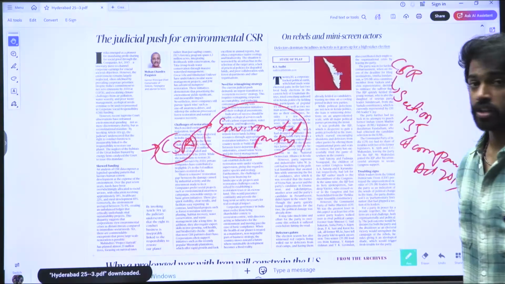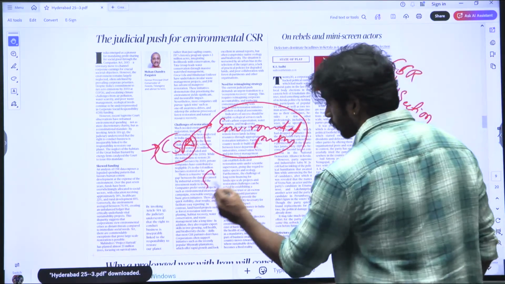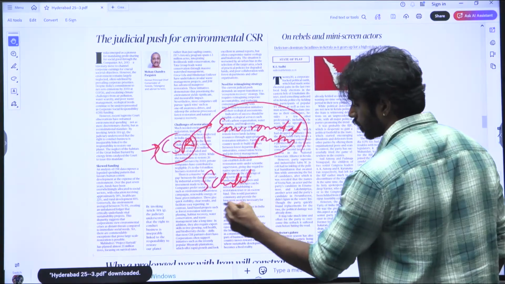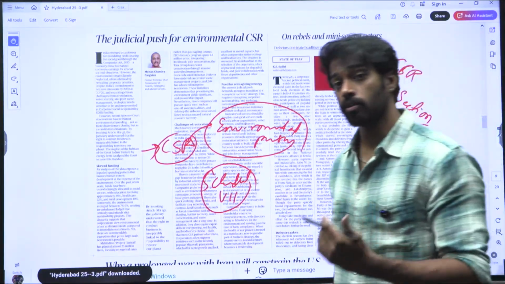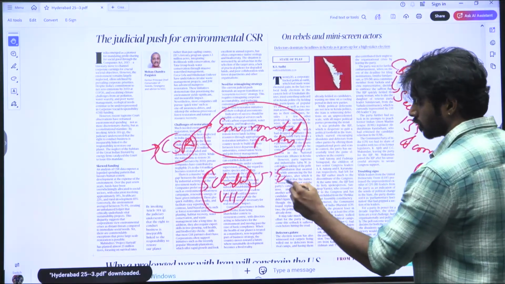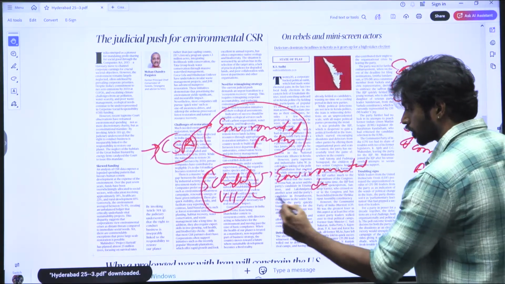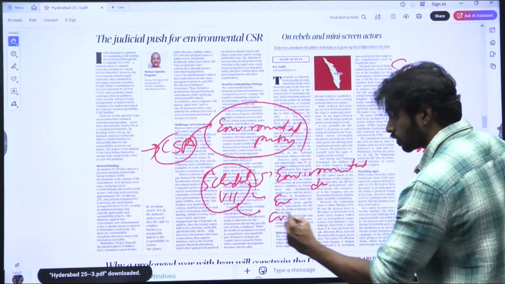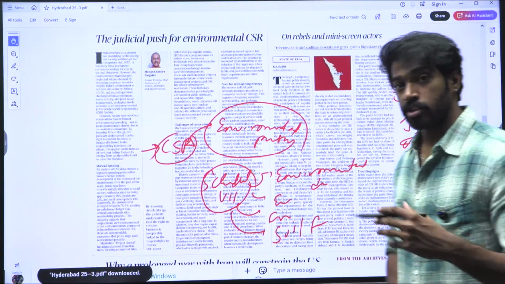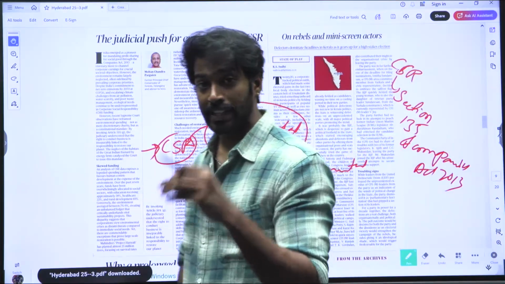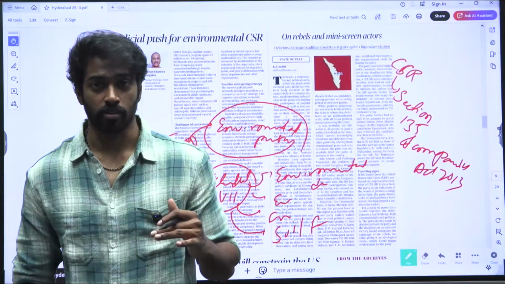And Schedule 7 of the Companies Act says that corporate social responsibility can be diverted to environmental degradation, environmental conservation, forest conservation, soil formation. In all of these aspects, the CSR money can be used, is what Schedule 7 says. Okay.